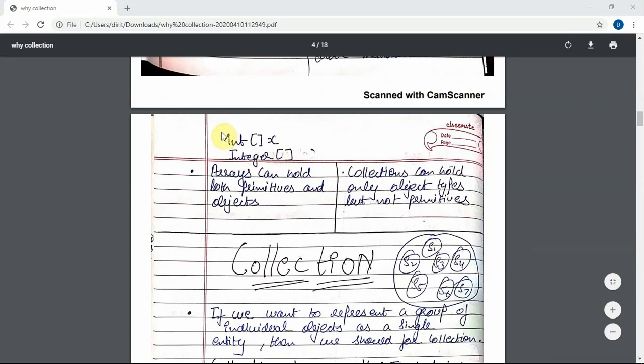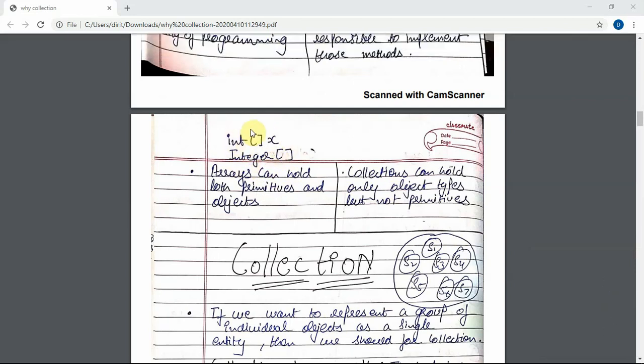So this is the primitive type and this is the object type. The main thing is reference type: primitive versus object. How can you differentiate between those two, like int x versus Integer x?